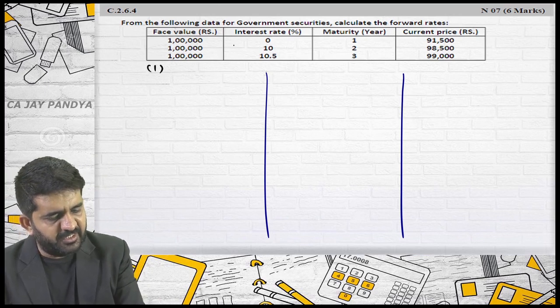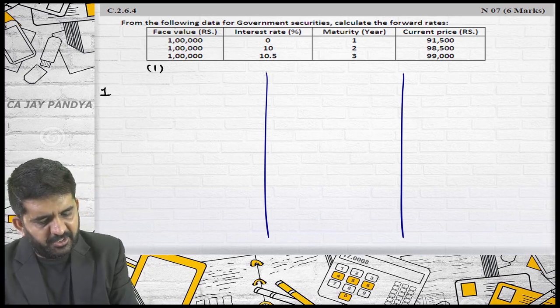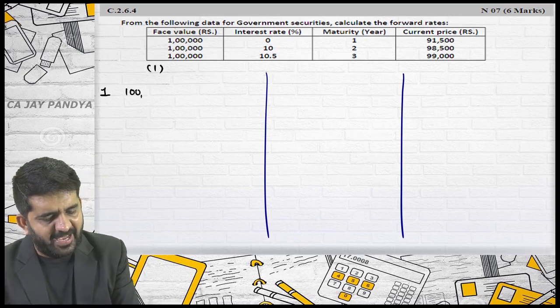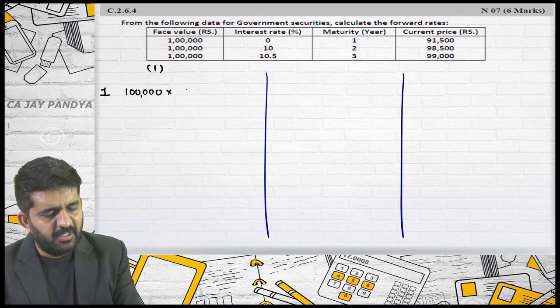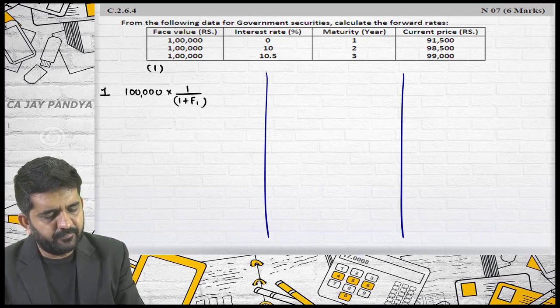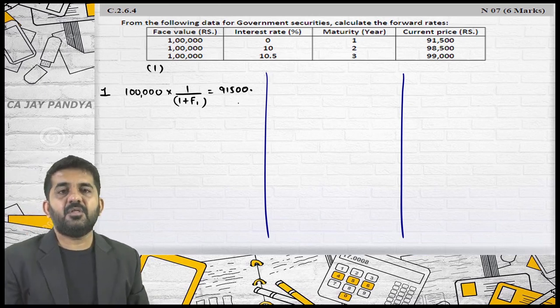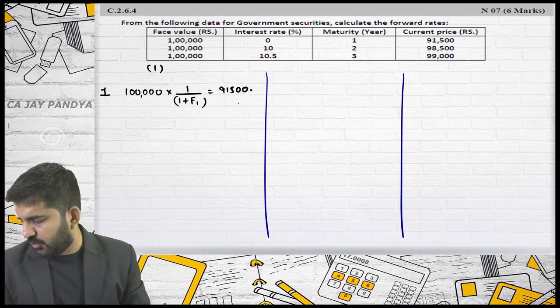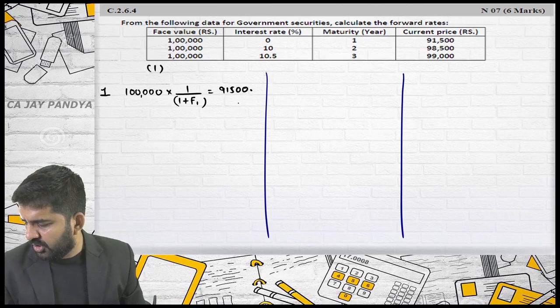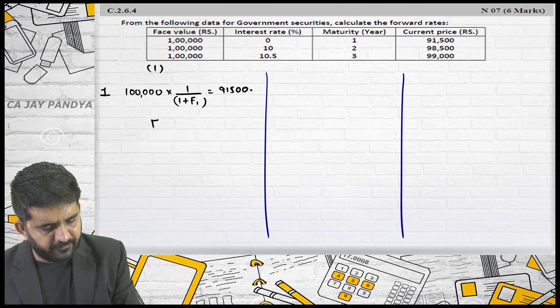First, if we invest today, at the end of 1 year, you will be getting interest of 0, but you will be getting your redemption value back. 1 lakh multiplied by, discount it by 1 year. You can even write down forward rate of first year should be equal to 91,500. Is it alright? Solve this equation. You will be getting rate for first year, which will be equal to 9.3% approximately.